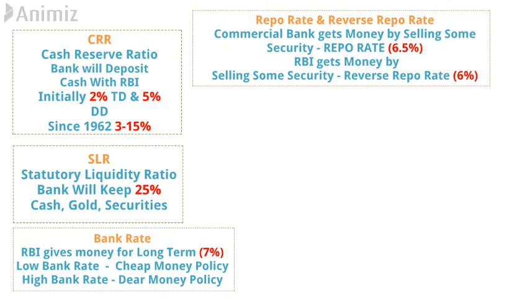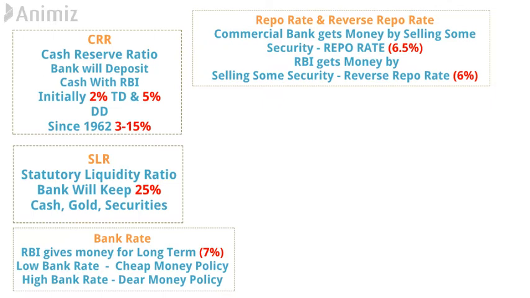Okay, the repo rate was set at 6.5%. When the situation gets reversed, now RBI needs finance and RBI gets money by selling some of its securities to commercial banks, then it is considered as reverse repo rate. Reverse repo rate was set at 6%.